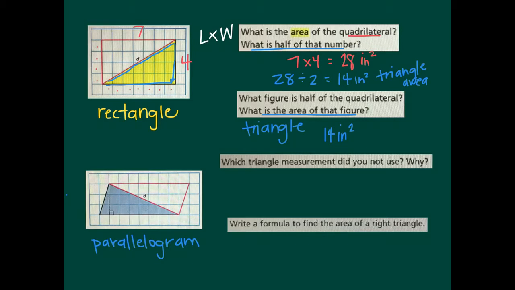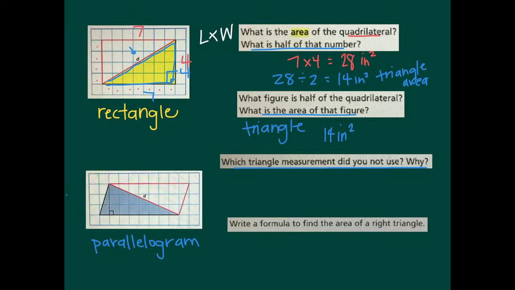So which triangle measurement did we not use, and why? Well, do you see here inside of the figure, we didn't use the slant D because we just needed the length and width, which need to make a 90-degree angle. So 7 and 4 create that 90-degree angle.